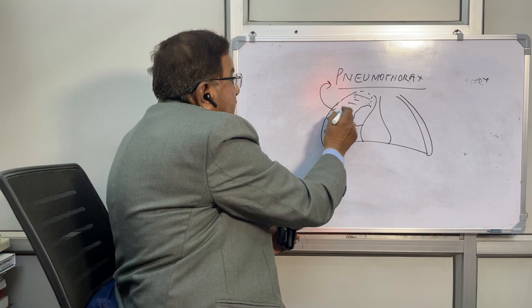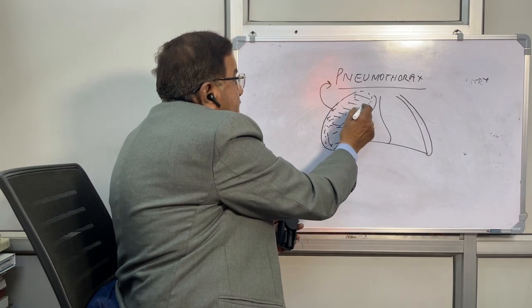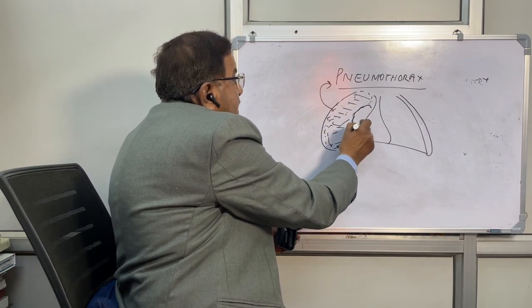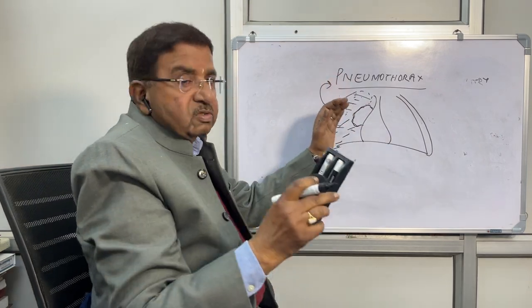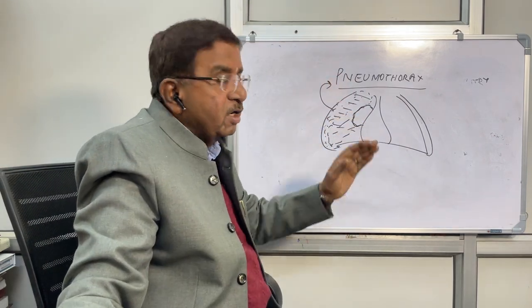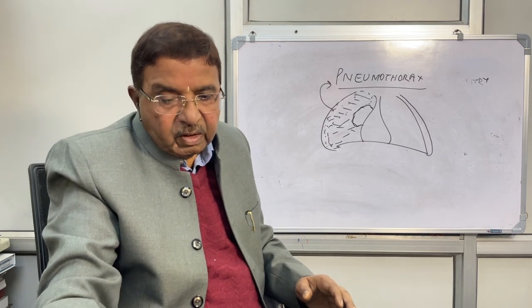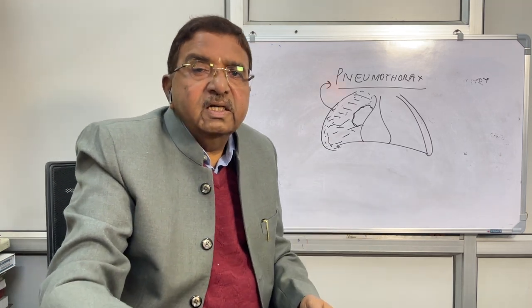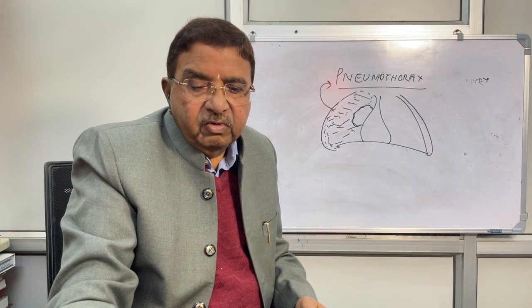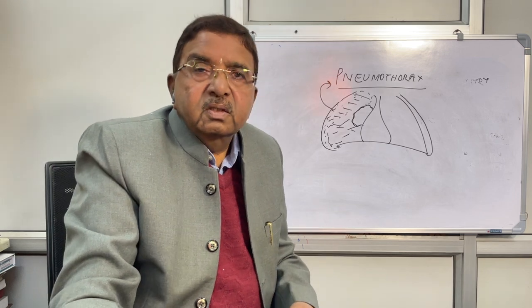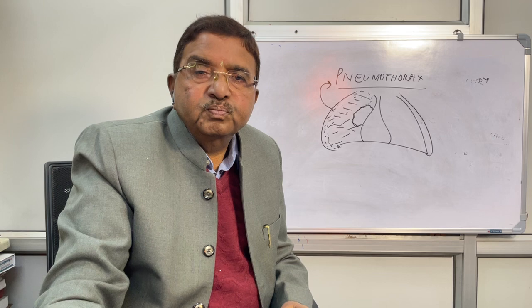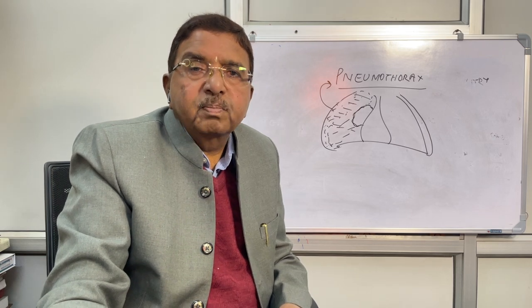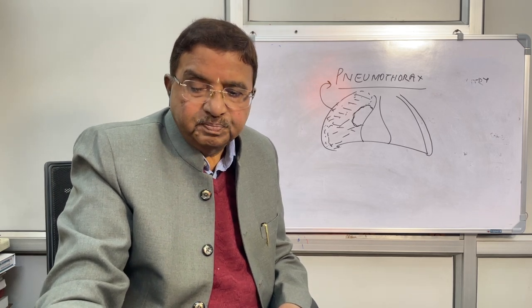It is because of the air. There will be a clear-cut border of the lung because of the collapse of the lung on the side of the lesion. Then arterial blood gas analysis will show increase in the CO2 levels and decrease in the oxygen levels, that is hypercapnia and hypoxia.